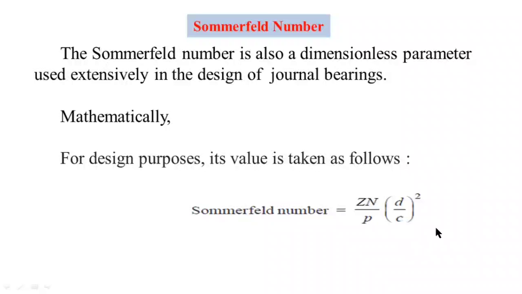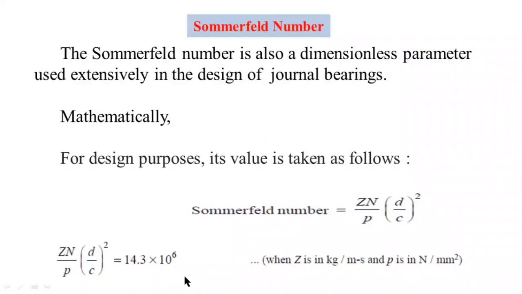This is the formula for the Sommerfeld number, and its value is 14.3 into 10 power 6. Here the units for Z are kg per meter second, speed in rpm, and bearing pressure in newton per mm square.